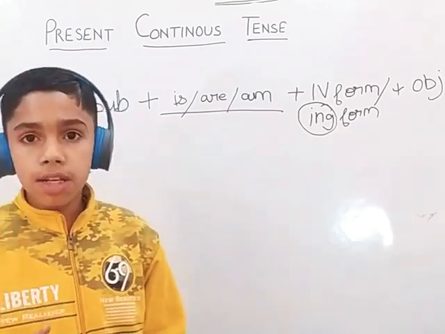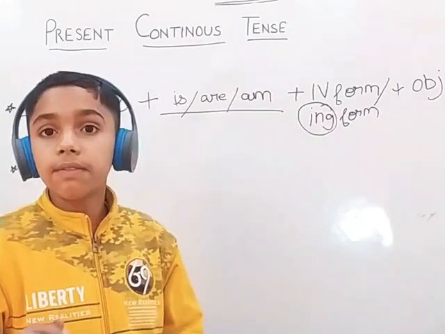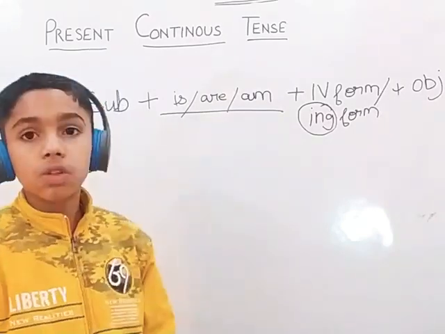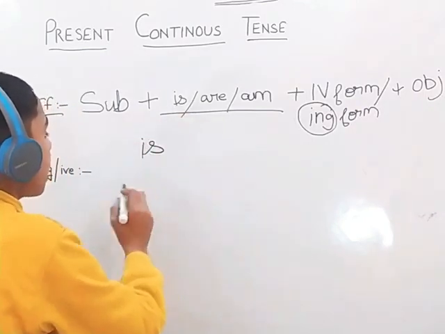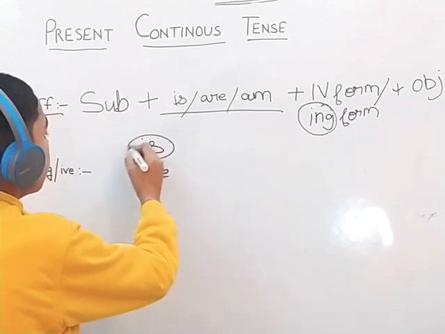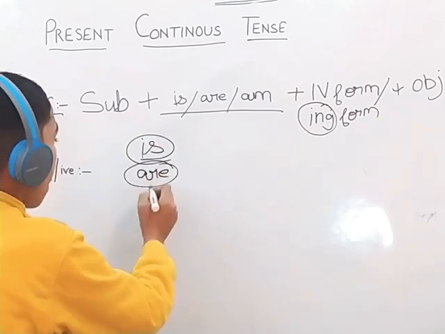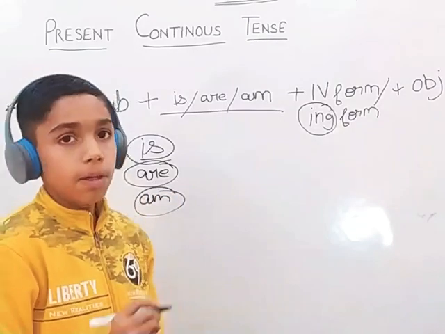Now we have a question: why does is come with the subject he? So I will explain it. The helping verbs are is, are, and am. These are the three helping verbs.